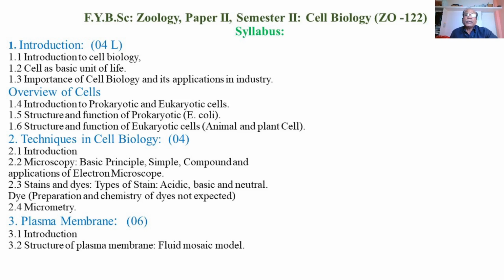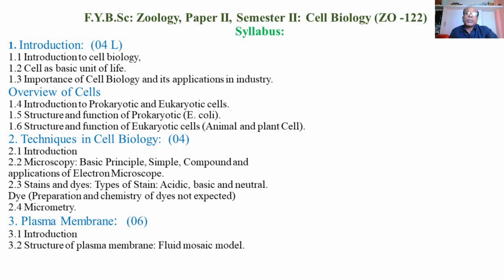We are well aware of the types of cells. There are mainly two types of cells found among living organisms, whether unicellular or multicellular organisms, plants, animals or microorganisms, and they are prokaryotic and eukaryotic cells.